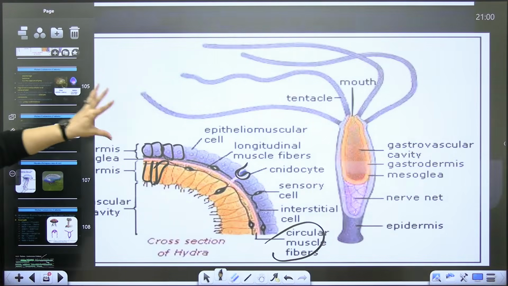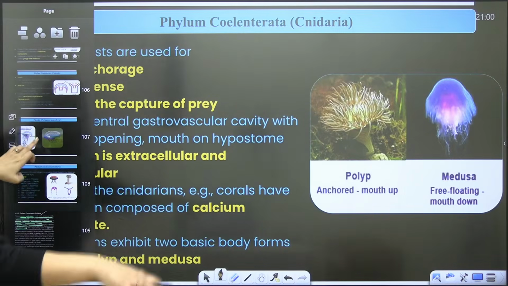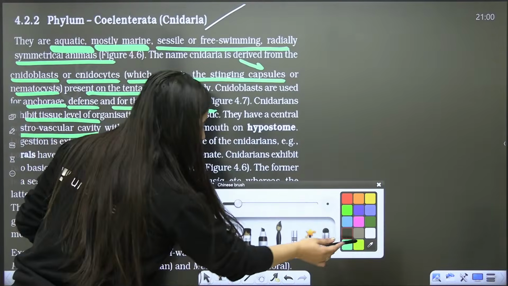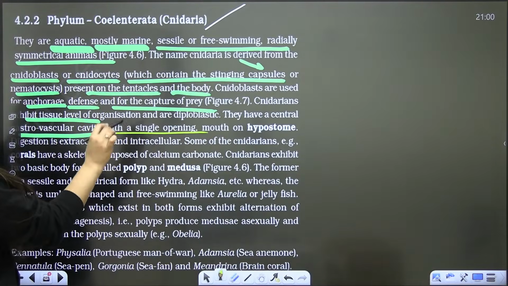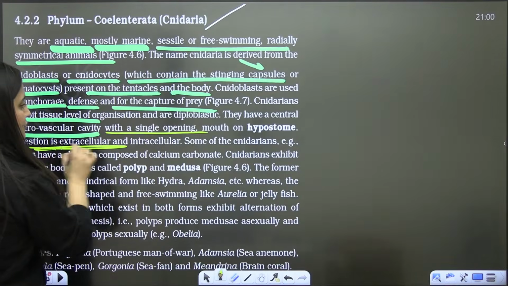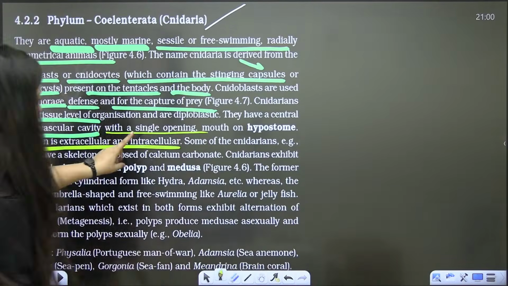Okay? Right? So polyps which are stationary, medusa which is free floating, mouth is towards the downside. Then I'll show you the examples. So they have central gastrovascular cavity with a single opening, mouth on hypostome. So digestion is extracellular and intracellular. In poriferans it was only intracellular, but here extra and intra.